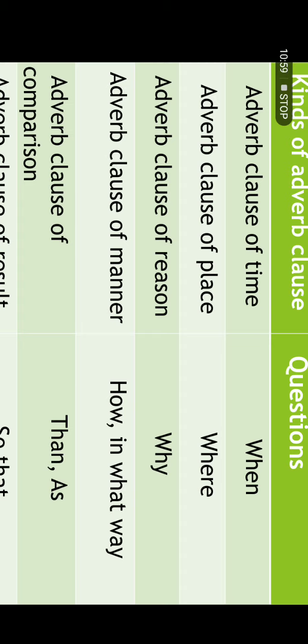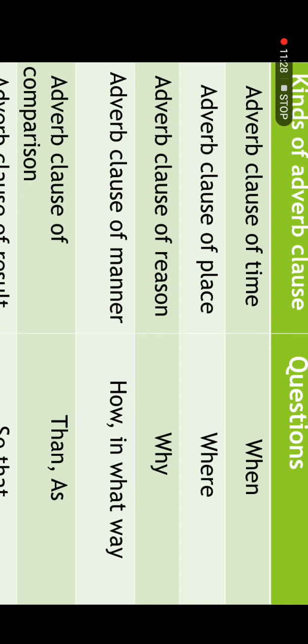It is telling you where they put their heavy bags. Okay, if you have a sentence where you have been given the word where or wherever and there is a complete sentence following it, it will be adverb clause of place. Where there is a good school or wherever they found space, all these are adverb clauses of place.